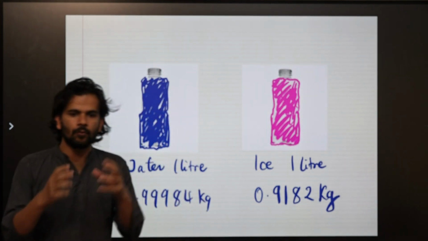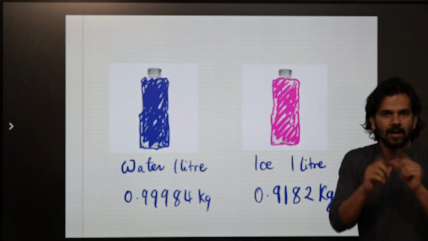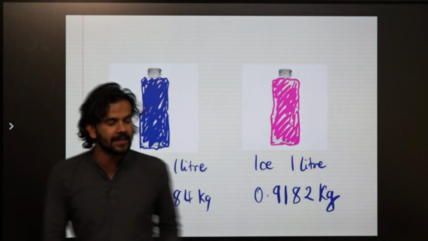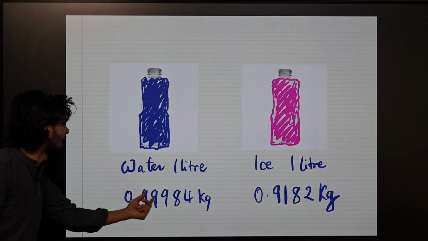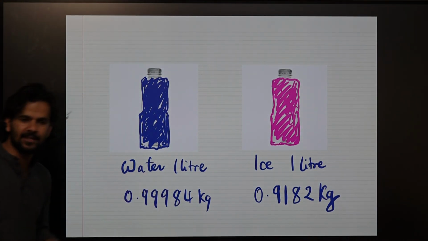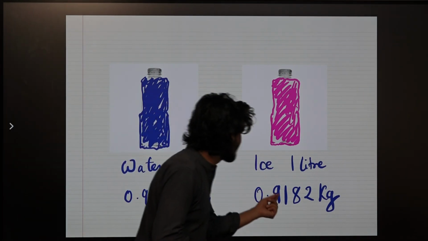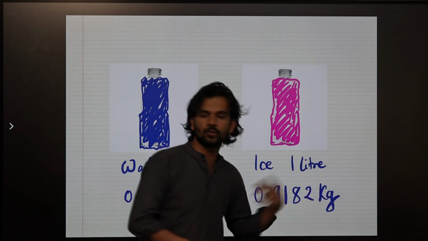The amount of water here, the amount of ice here, they are both the same. But if you weigh them, what you will find is that the water will weigh about 0.99984 kg, and the ice will weigh just 0.9182 kg.